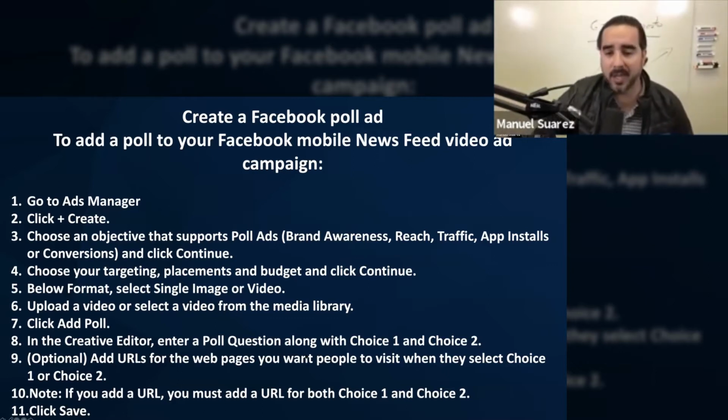Upload a video or select a video from the media library, click Add Poll. In the creative editor, enter a poll question along with choice 1 and 2. Optional, add URLs for the web pages you want people to visit when they select choice 1 or choice 2. Pretty cool, right? If you add a URL, you must add a URL for both choice 1 and choice 2. Wow, guys. So you get them to interact and boom, you get website visitors just like that, all right?